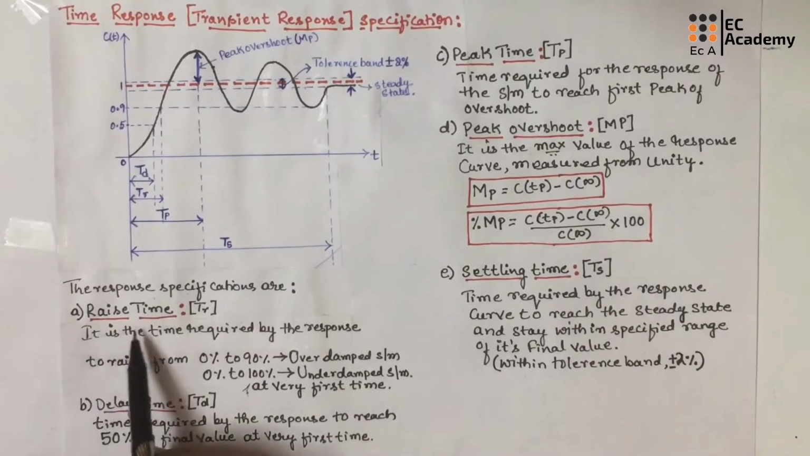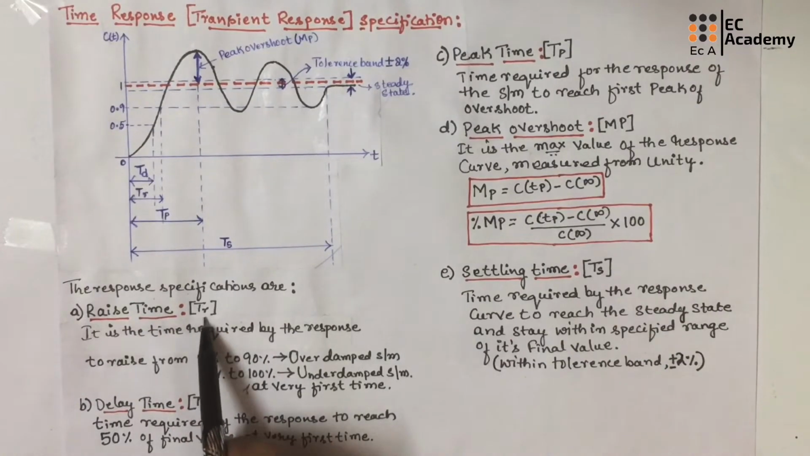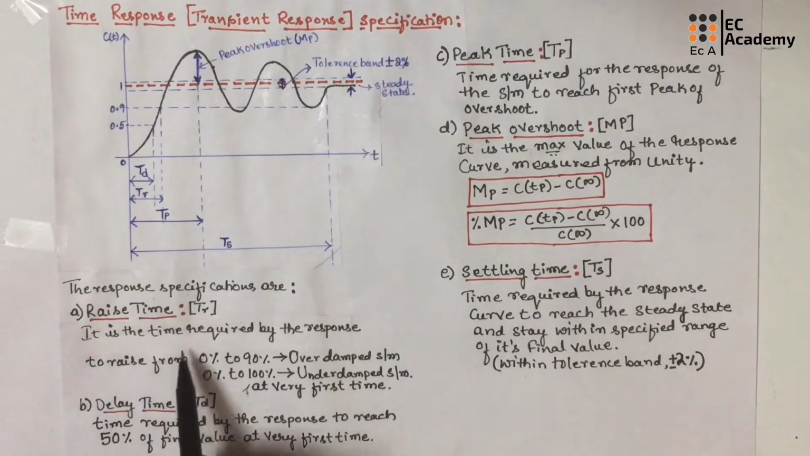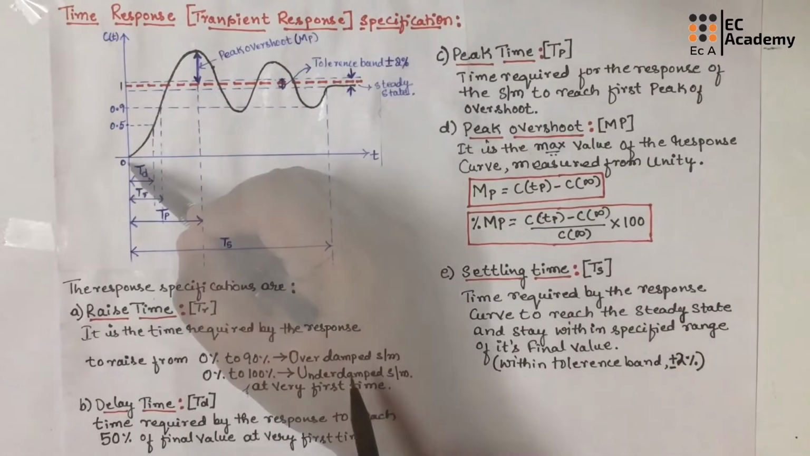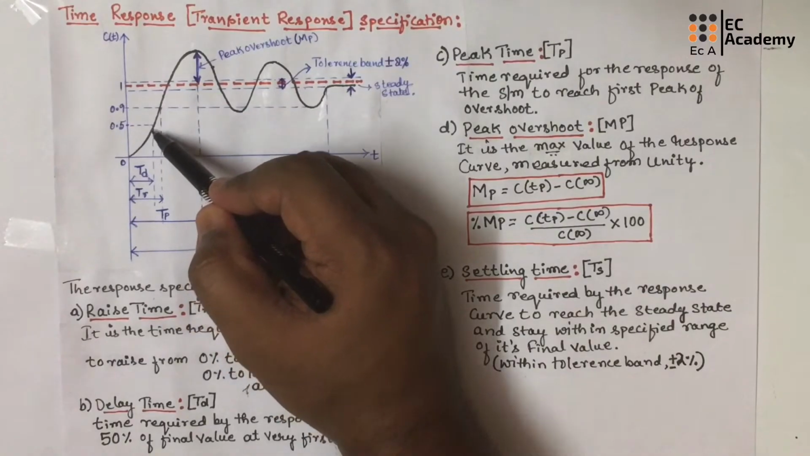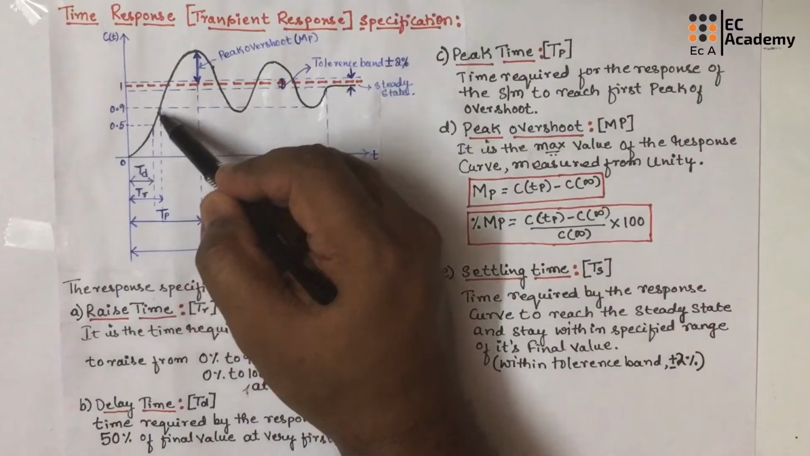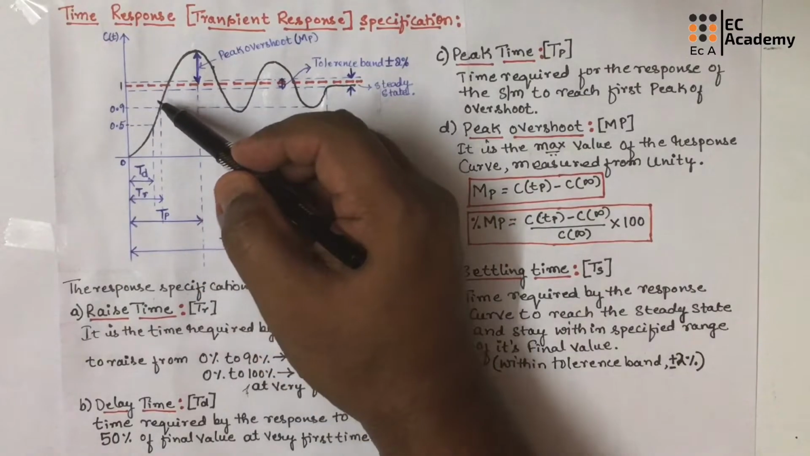The first specification is rise time, which is represented as Tr. So you can identify that in this waveform. This is rise time. It is the time required by the response to rise from 0% to 90% of the final value if we consider the overdamped system, and it is the time required by the response of the system to rise from 0 to 100% if we consider the underdamped system. So it is the time required by the response of the system to rise from 0% to 90% in case of overdamped system, and from 0% to 100% in an underdamped system.